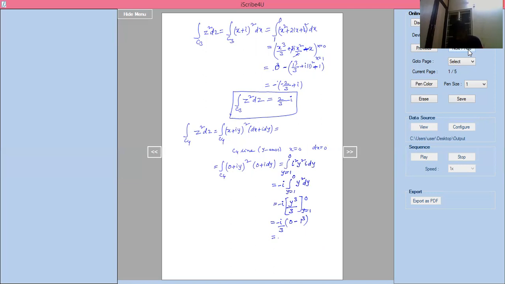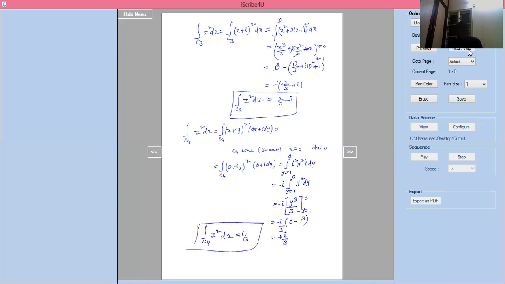You will get plus i by 3. This is C4. Now integration of C4 into z square into dz equal to i by 3.